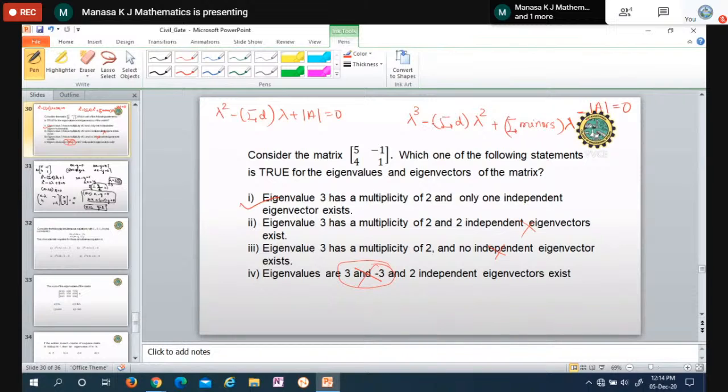It has alternating signs. Since the order is 3, it is a cubic equation. It starts from lambda cube, and the signs alternate, plus minus.